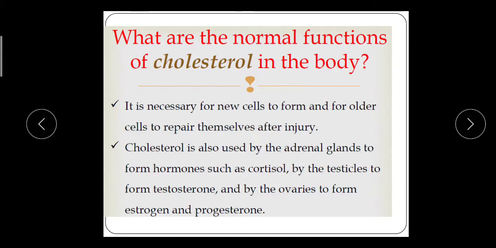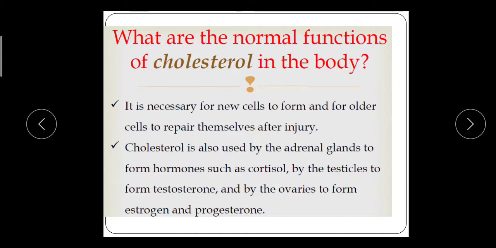Next are the functions of cholesterol in the body. Cholesterol is necessary for new cells to form and for older cells to repair themselves after injury. So cholesterol is useful for the formation of the cellular membrane. Cellular membrane consists of fats and that is obtained from the cholesterol.